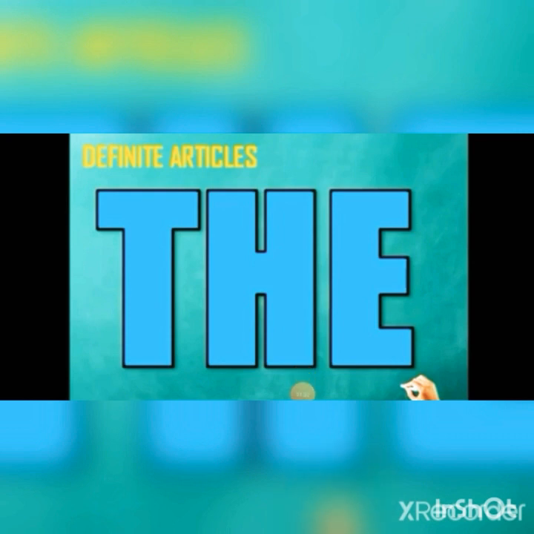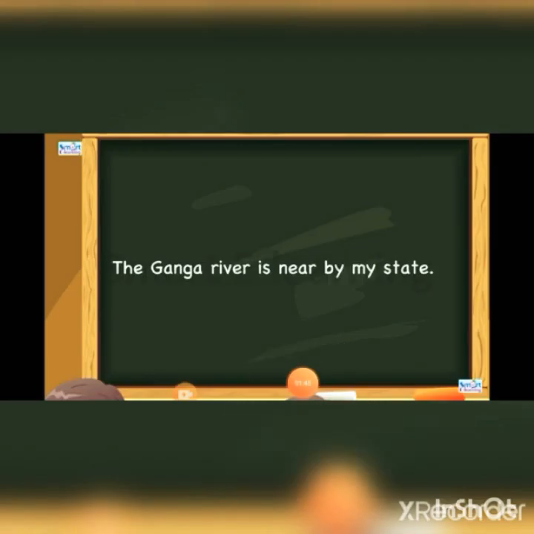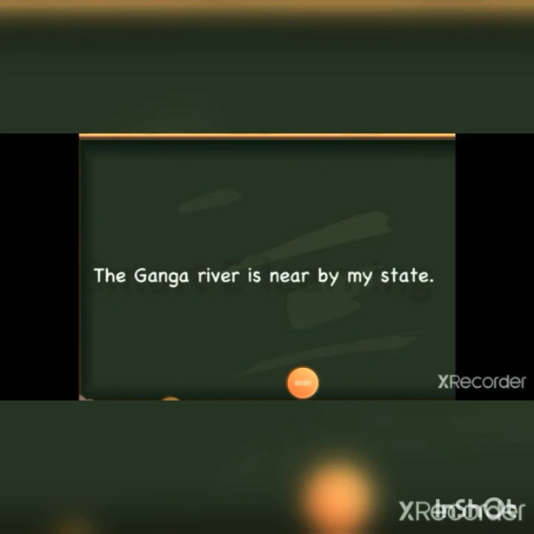And the is called the definite article, and it can be used before singular as well as plural nouns. For example, the Ganga river is near my state. Here, Ganga is a noun, the is a definite article. It refers to a specific version of the noun. So, this is how articles are used as determiners. Now, let's have a look into the next category.